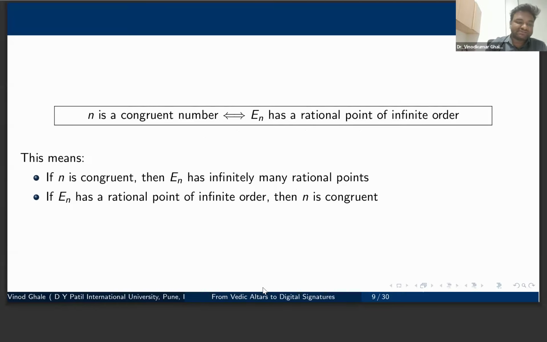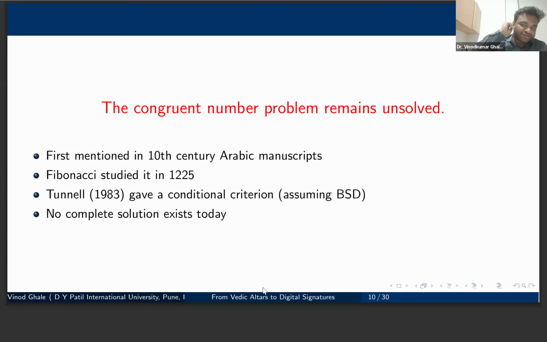An interesting fact is, once we get a point of infinite order, we get an explicit transformation on the sides, and we keep doubling it for each of the points. Even though there are infinite points, the corresponding area will be the same, only the sides may be different. So that number is a congruent number. It is very beautiful. So this problem we know from the Arabic manuscript.